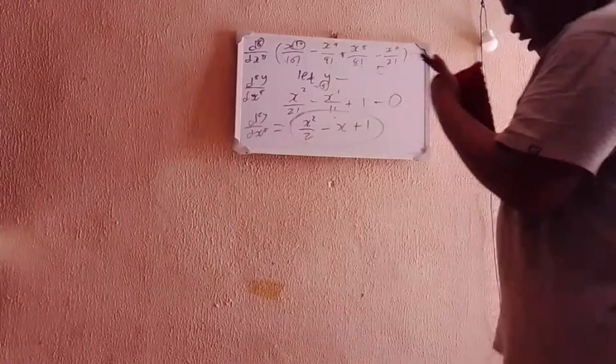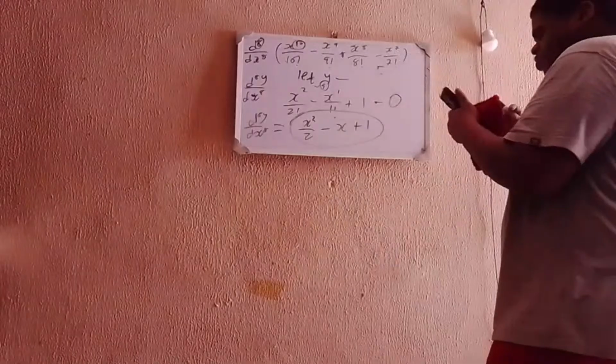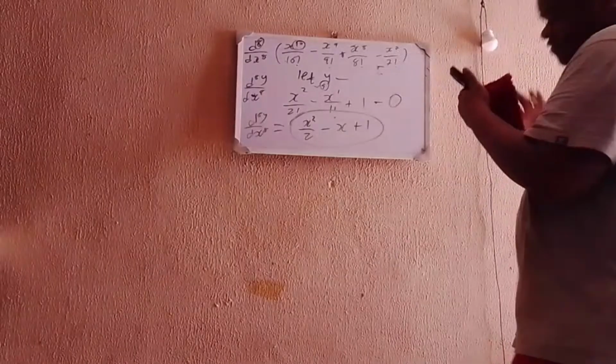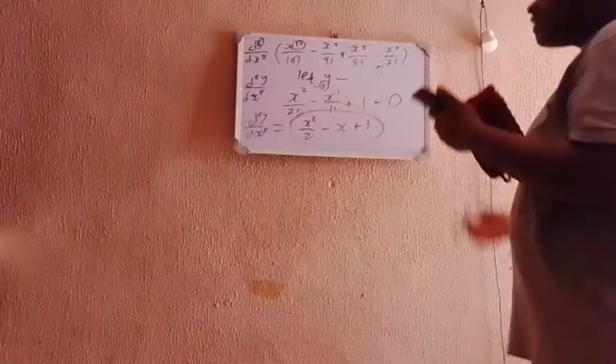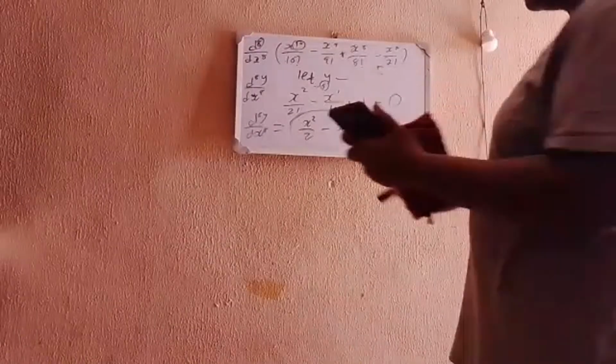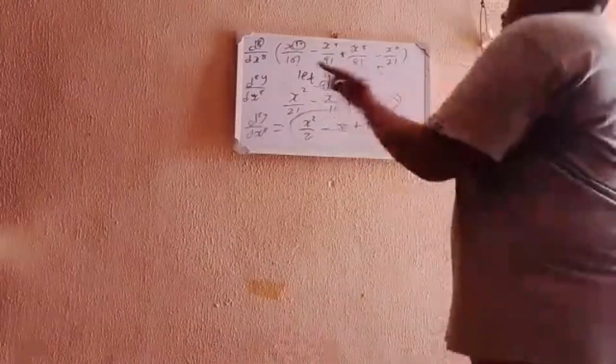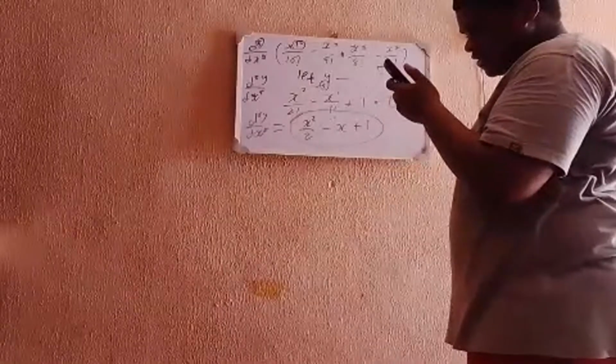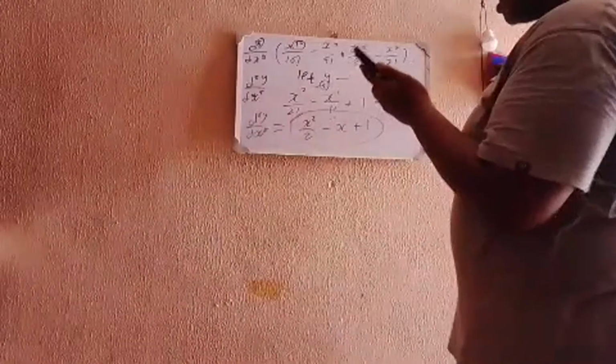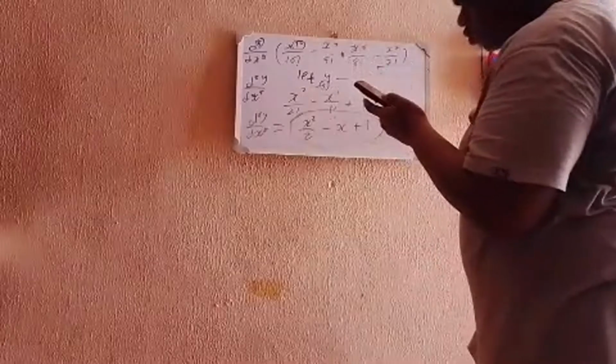I saw the 7th derivative before I found the 8th. You can differentiate all the way down to the 8th derivative if you choose, but to find the 8th derivative directly is straightforward: x squared divided by 2 minus x plus 1.